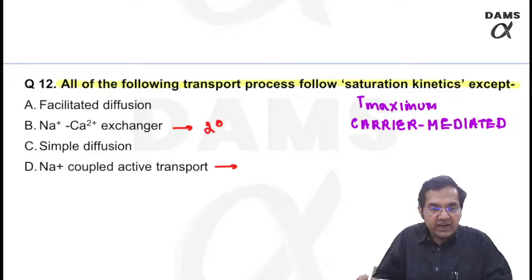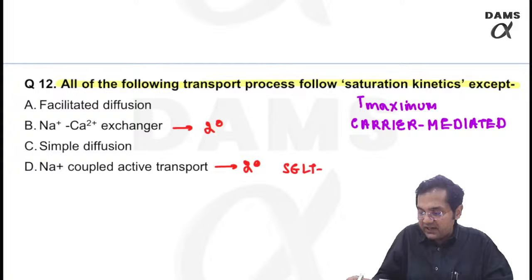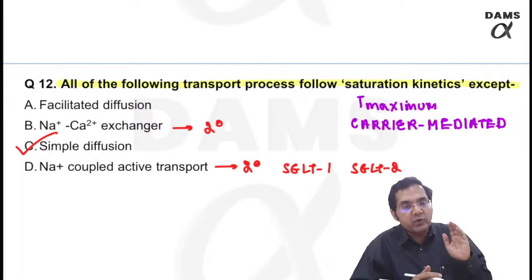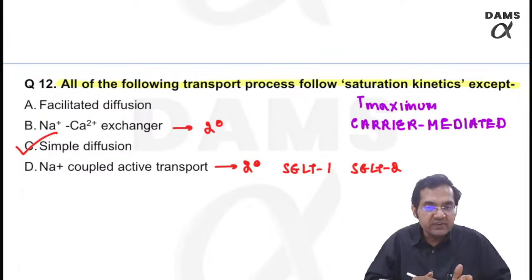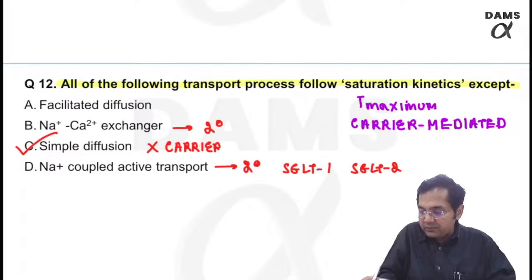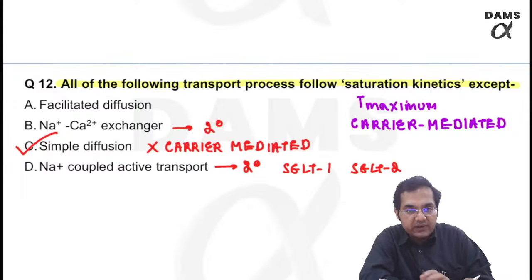Sodium coupled active transport is again secondary active. Remember, this is SGLT1, SGLT2. These are also going to show, but simple diffusion will not show a transport maximum. The simple reason is simple diffusion does not require carriers. It is not carrier mediated. Because it is not carrier mediated, it will never get saturated, right?